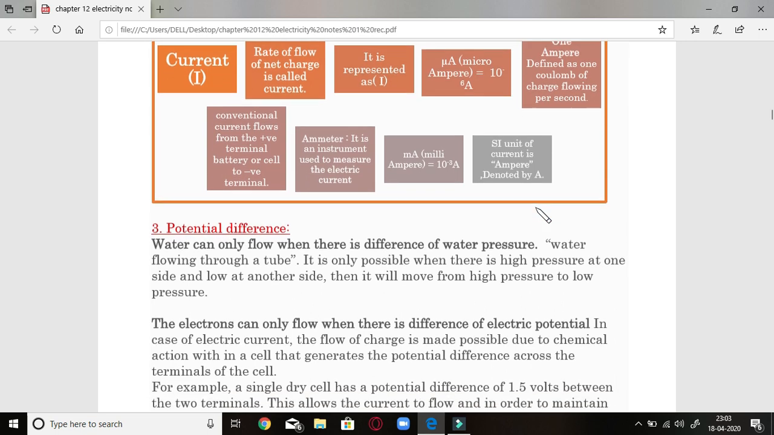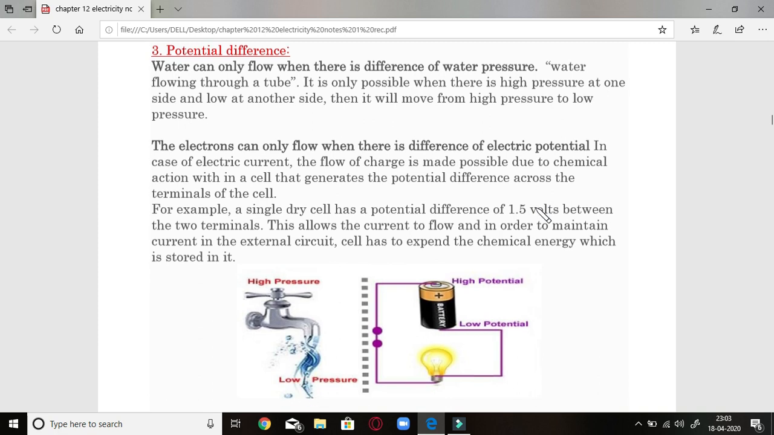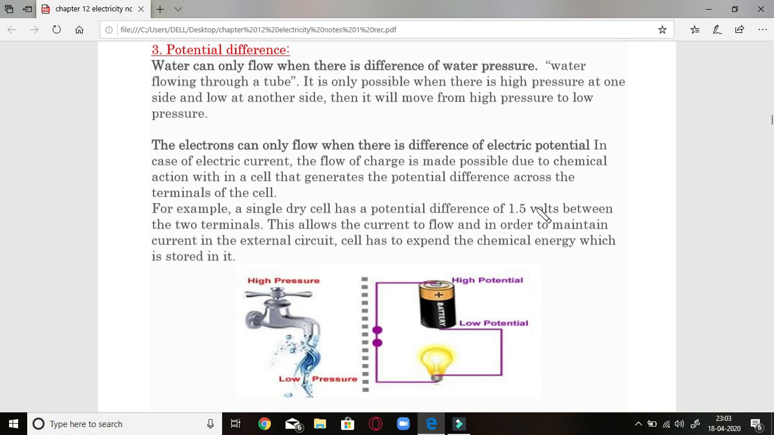Now let us see the third one, that is potential difference. Till now we have discussed two important quantities. One is electric charge and then electric current, which is formed from the charge only. When it flows for some time, what is formed is a current. Now the third very important aspect for the current to flow through a circuit is potential difference.